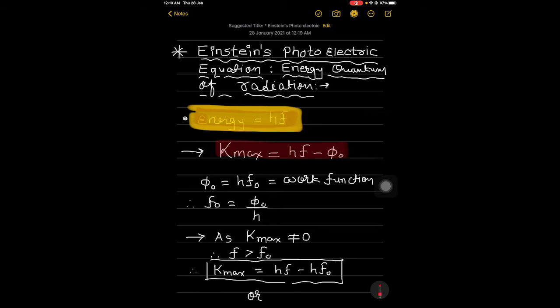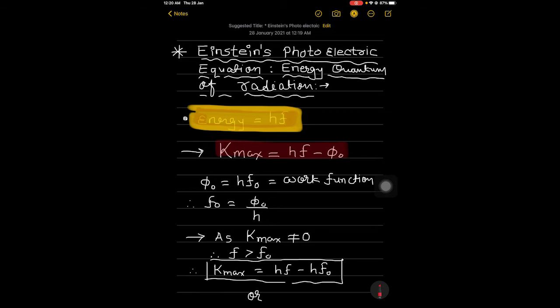Here we have to note that the intensity of light of a given frequency is determined by the number of photons incident per second. Increasing the intensity will increase the number of emitted electrons per second. However, the maximum kinetic energy of the emitted photoelectrons is determined by the energy of each photon.